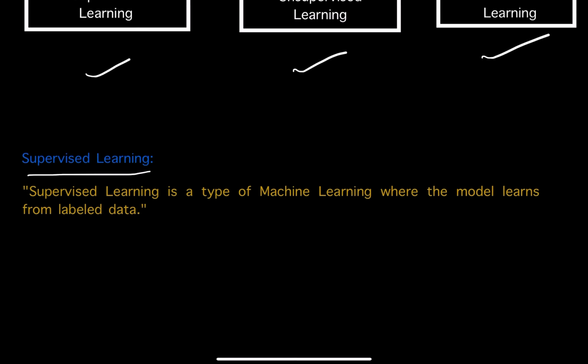Now, supervised learning is a type of machine learning where the model learns from labeled data. What does it mean by labeled data? Labeling is nothing but annotation, right? Now, in supervised learning, each input data point contains some corresponding output label.